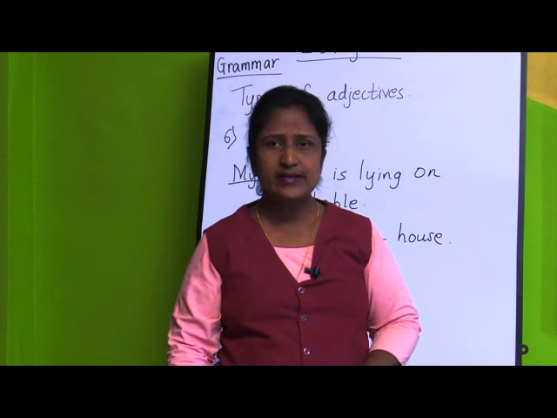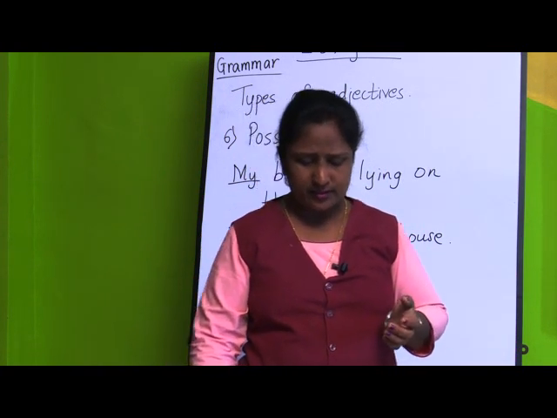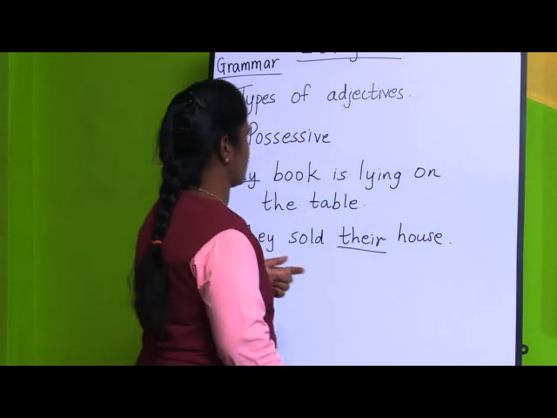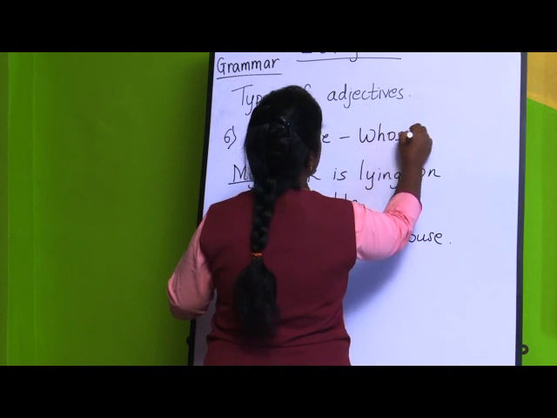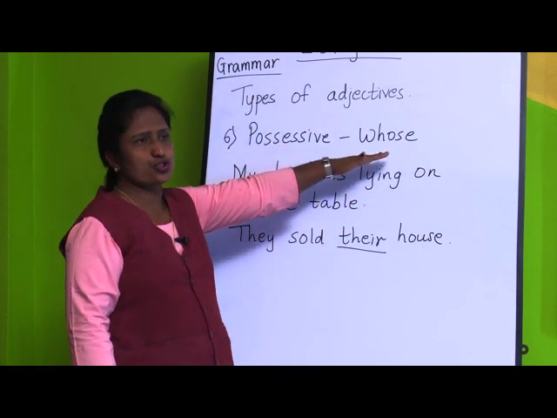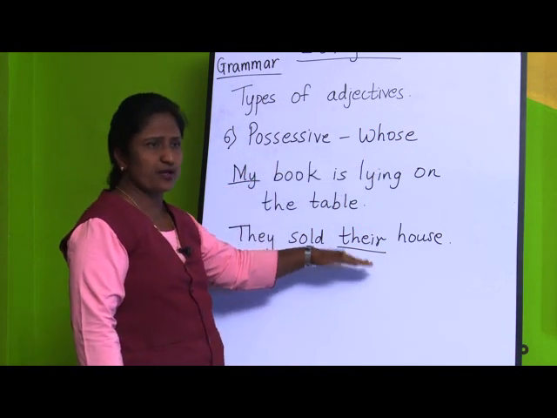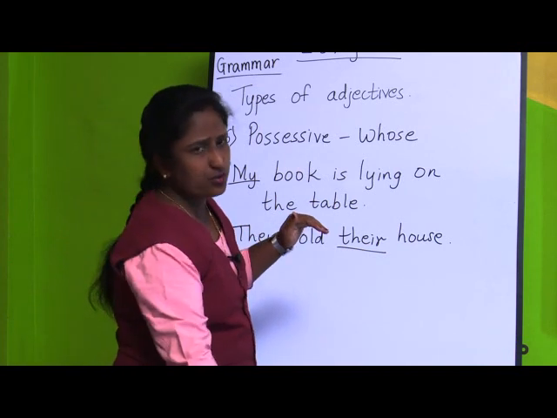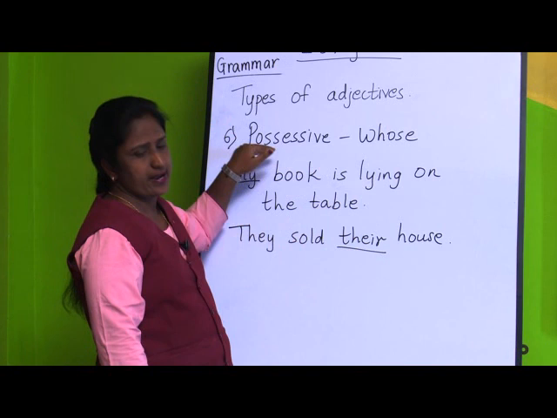For example, we can take his, her, our and your. If you ask the question whose for a possessive adjective, you will get the answer. Whose book? My book. Whose house? Their house. So you will be getting the answer for your question, that is possessive adjective.